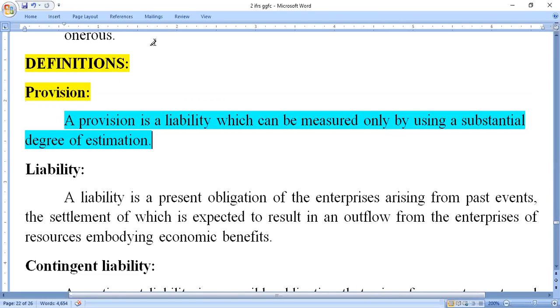A provision is nothing but a liability to the organization, measured to a suitable degree of estimation. So we are estimating how much liability is there in the organization. This is a 2 marks question: give the meaning of provision. Provision is nothing but a liability which is measured only by a substantial degree of estimation.